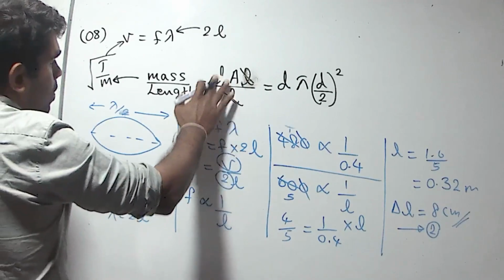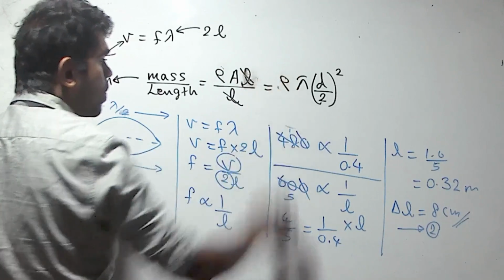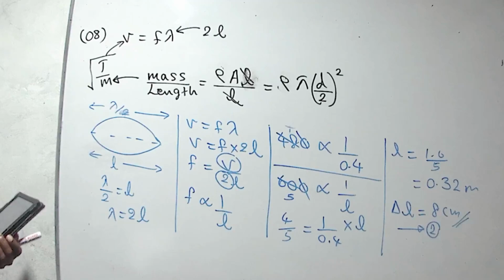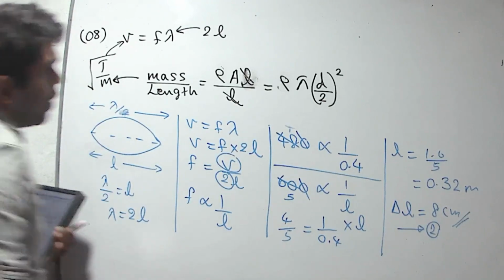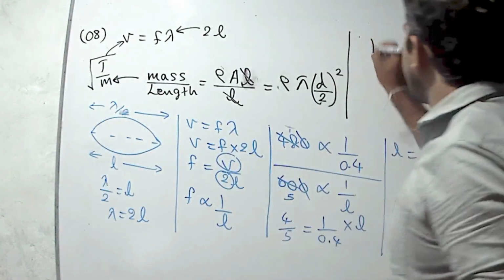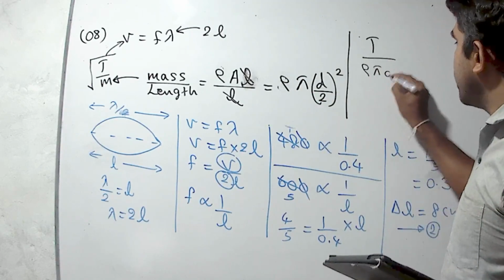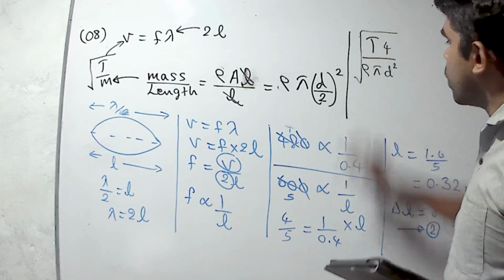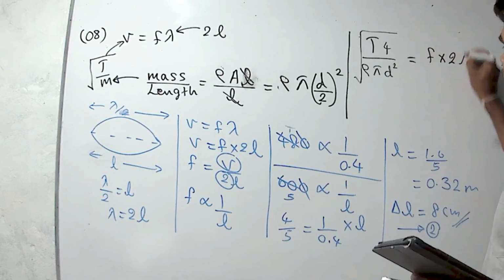I will consider density as rho. Now we can substitute this part for the linear density. Then tension over linear density is this one, rho pi d squared over 2 squared, which means 4, root should equal f into wavelength 2L.